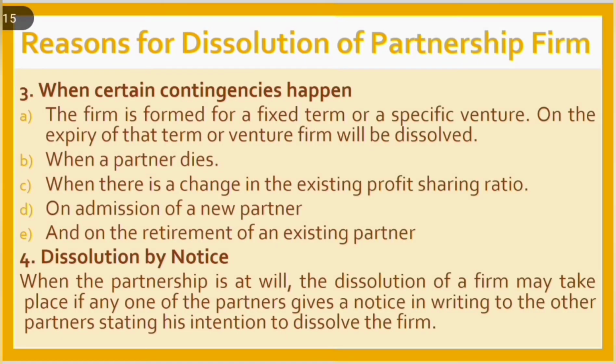Reasons for dissolution of a partnership firm. Number 3. When certain contingencies happen, such as: A. The firm is formed for a fixed term or a specific venture. On the expiry of that term or venture, the firm will be dissolved. B. When a partner dies. C. When there is a change in the existing profit sharing ratio. D. On admission of a new partner. E. And on the retirement of an existing partner.